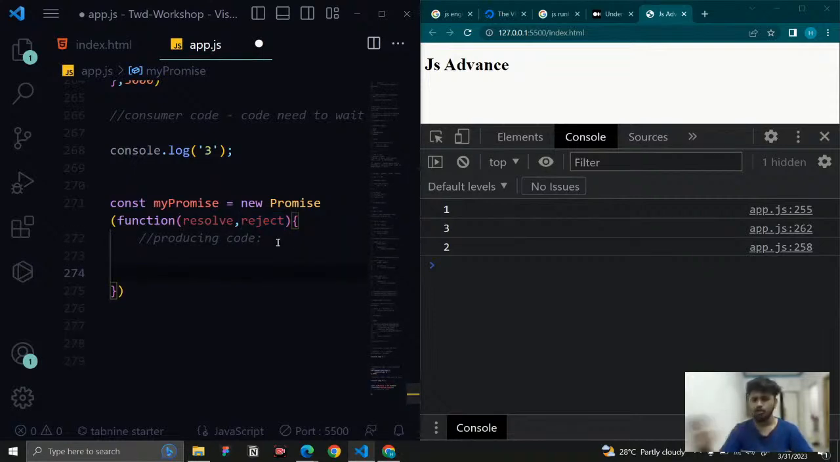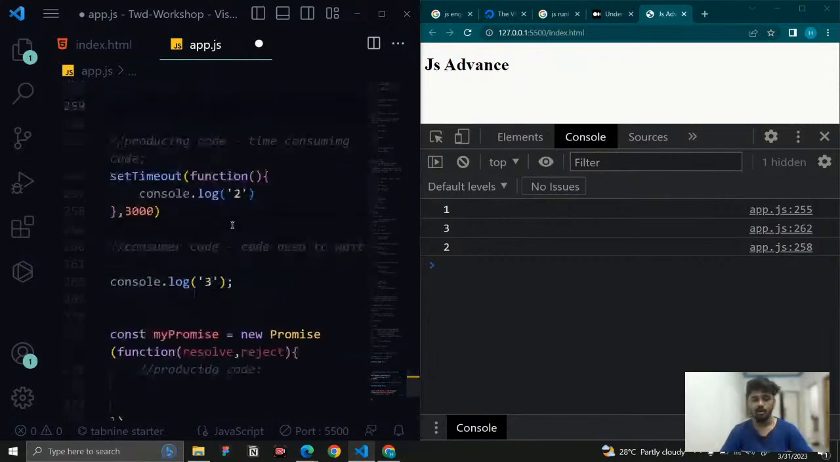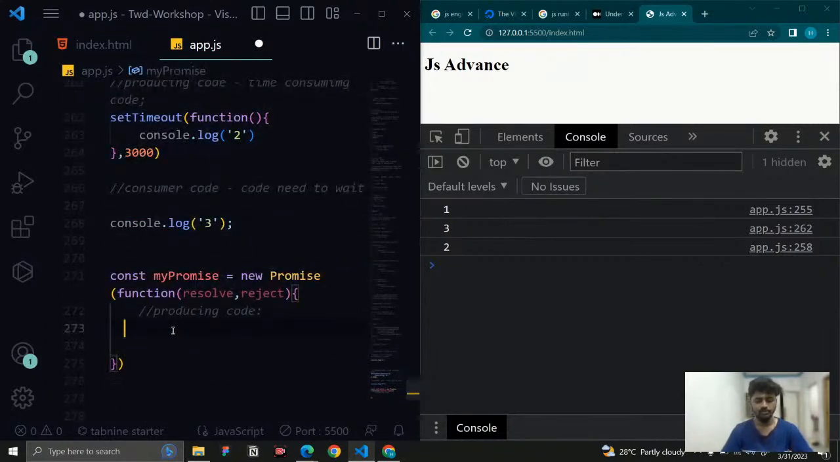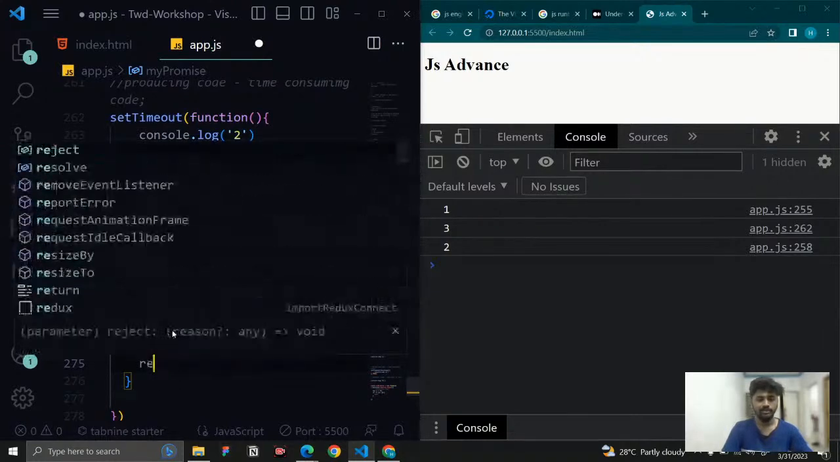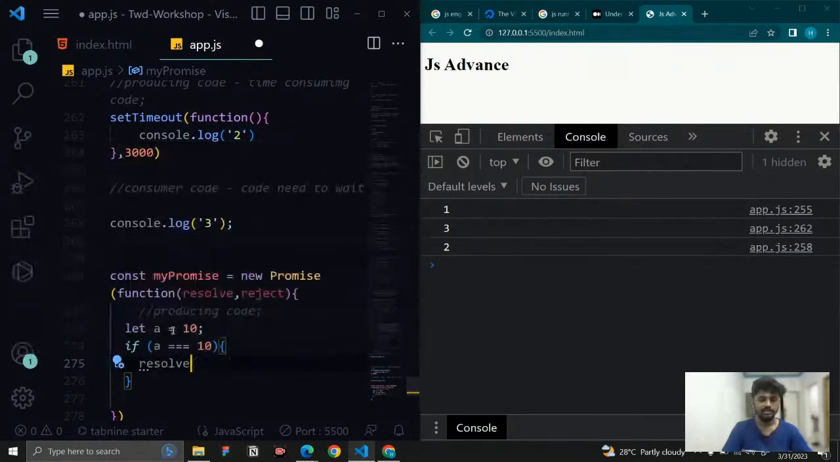For example, here I'm just going to write normal code, not any time consuming code. We will achieve this functionality. Before that, we will run some normal code. So I'm going to say let a = 10. Okay, and I say if a === 10, then I just say resolve, and we know that resolve is a function. Here we can pass the data. What I want to pass, I just want to pass a.